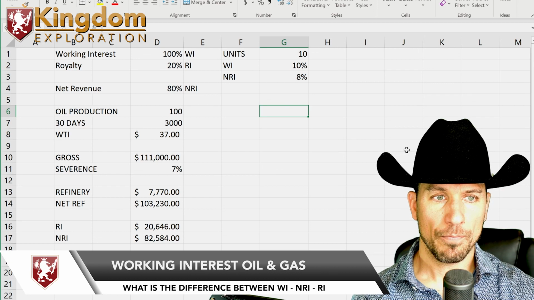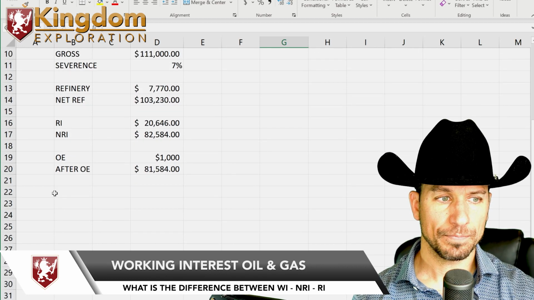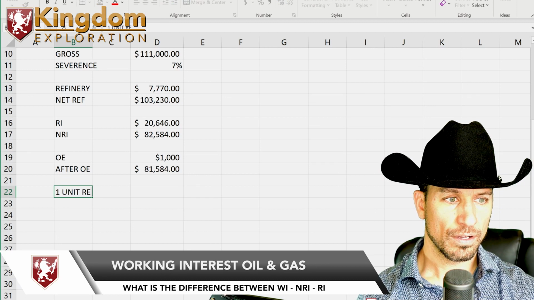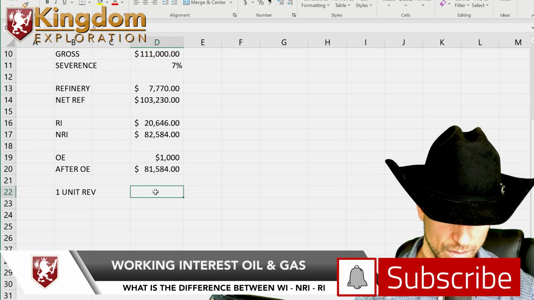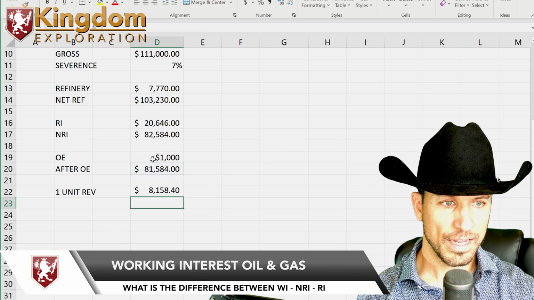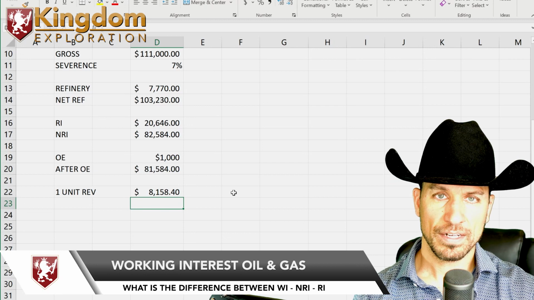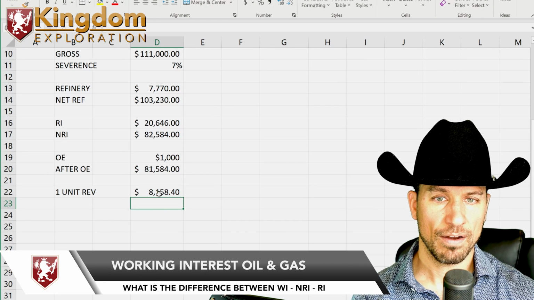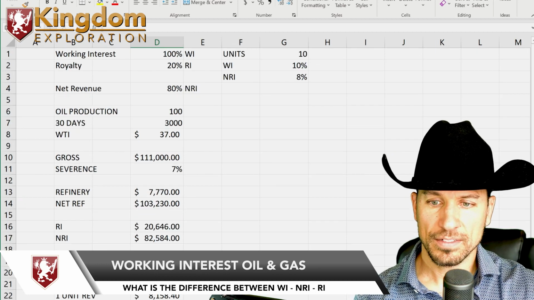Now if you own 8% net revenue in 1 unit, you would take this and divide it by 10. So if you had invested $100,000, you're making $8,158 a month.